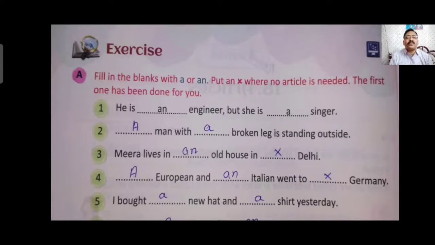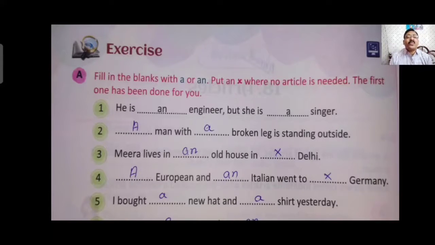Now part A, fill in the blanks with A and AN. As I told you, A is generally used before a consonant sound and AN is used before a vowel. He is an engineer, but she is a singer. Here engineer, E is a vowel, so AN is used before it. Here singer, S is a consonant, so A is written before it.